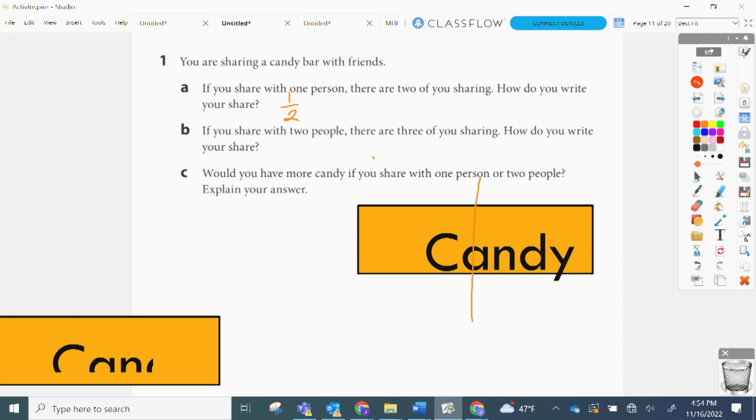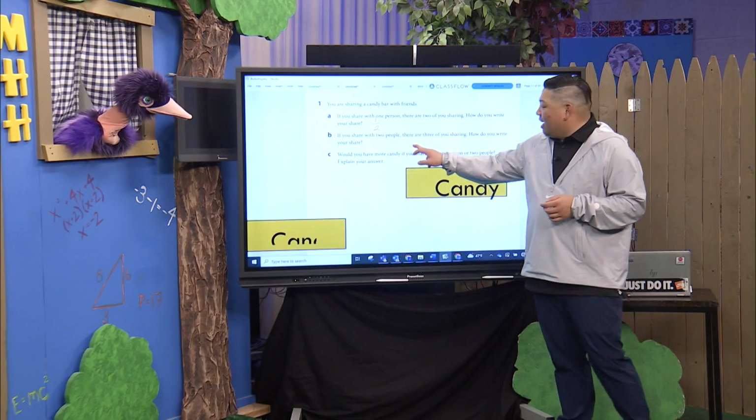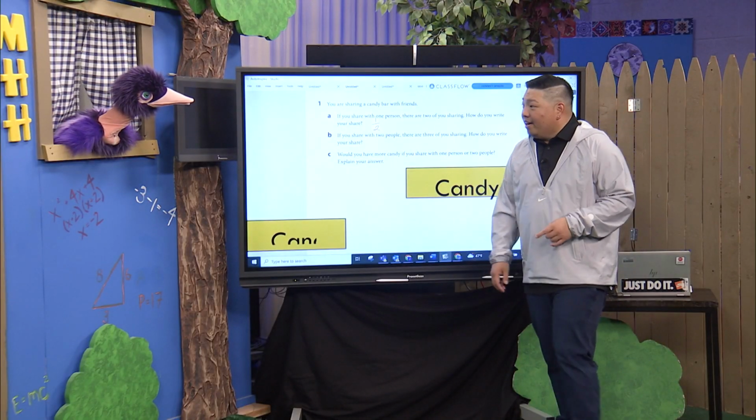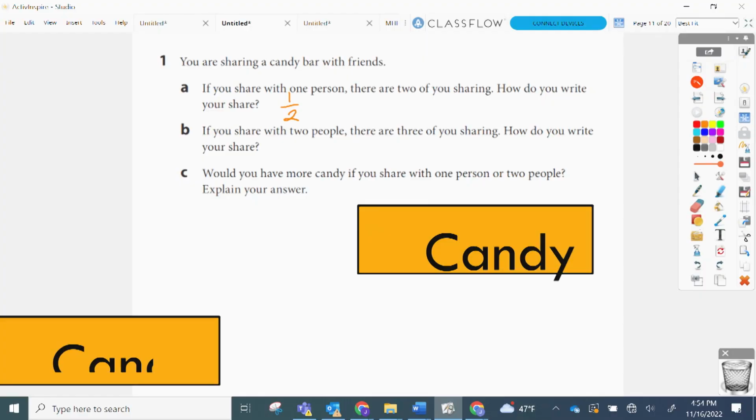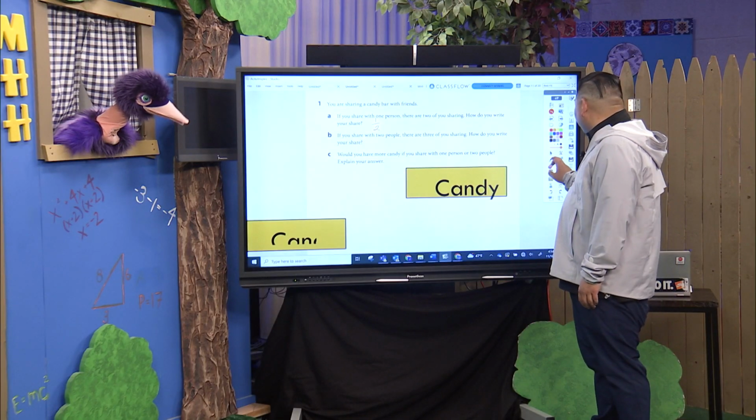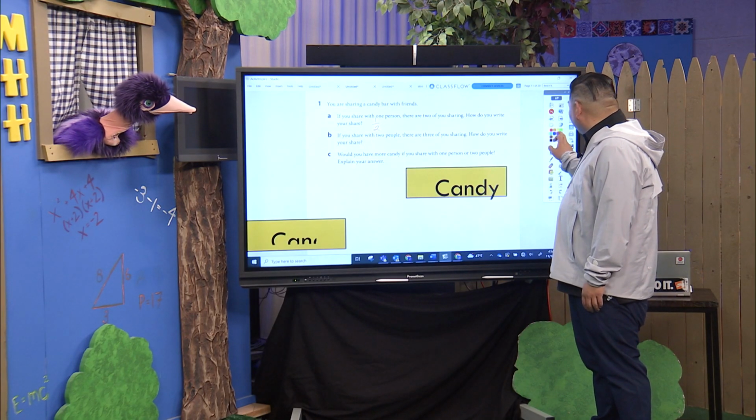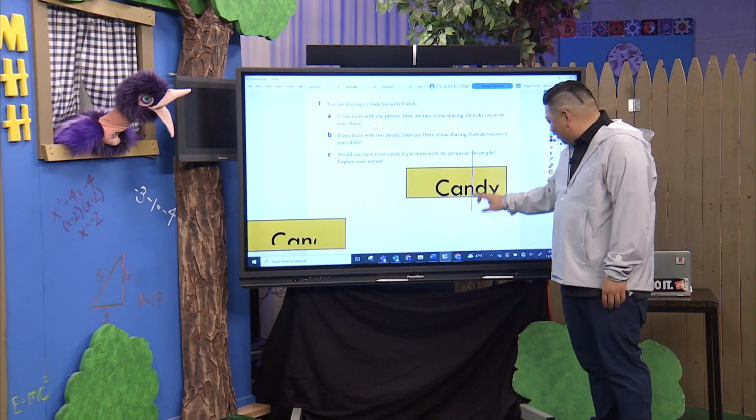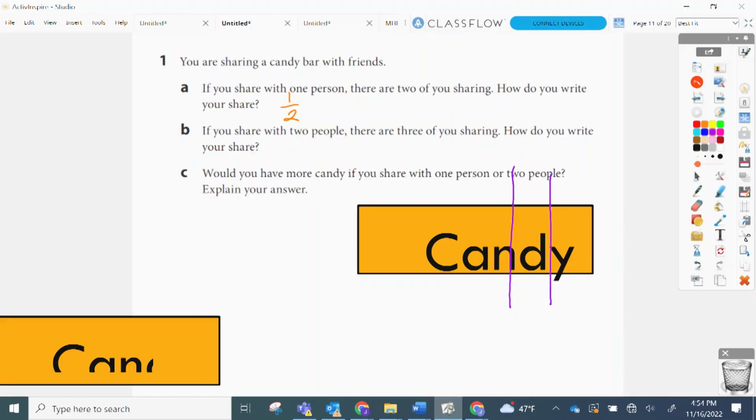Okay, so let's go ahead and take a different candy bar, because now, instead of sharing it with one puppet, I now have to share it with two puppets. Oh, where's Max when we need him? So there are three of us all together sharing. How would we write that share? Again, if it were up to me, it would look like this. Mr. Teng would get this piece, Ollie would get this piece, and Max would get this piece.